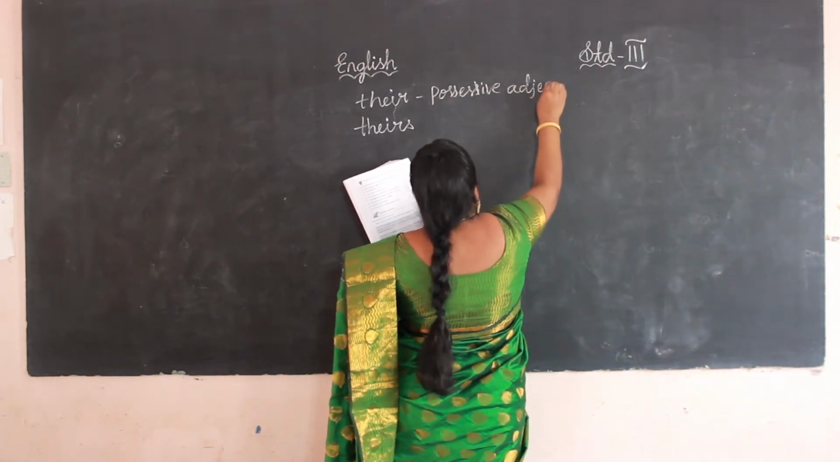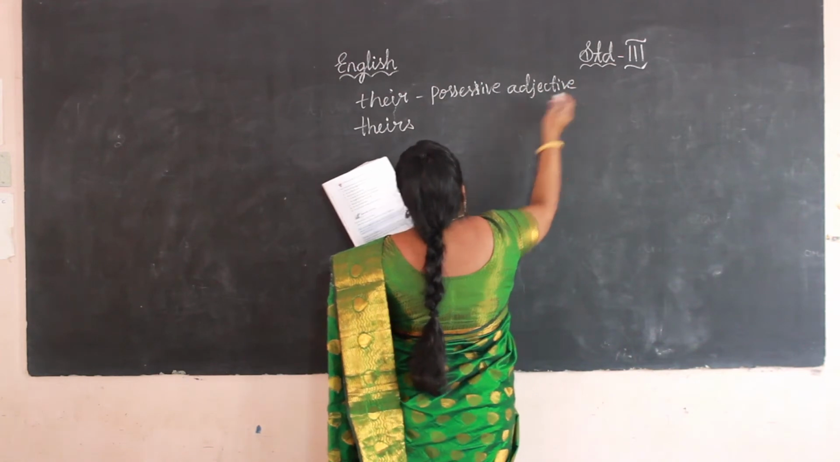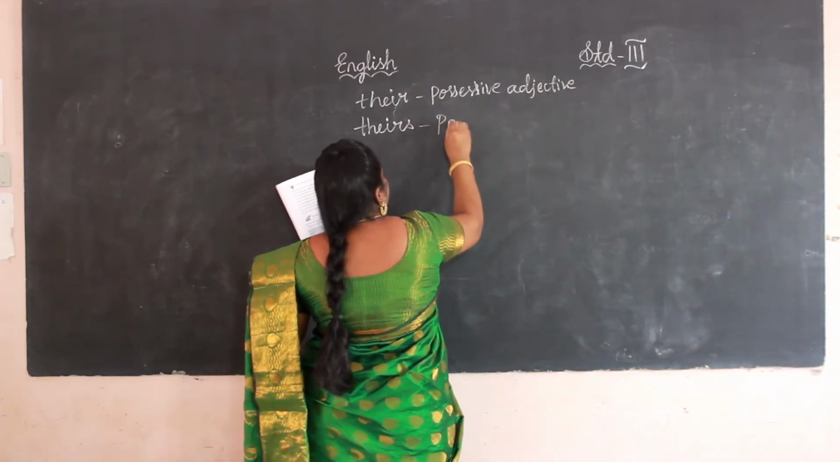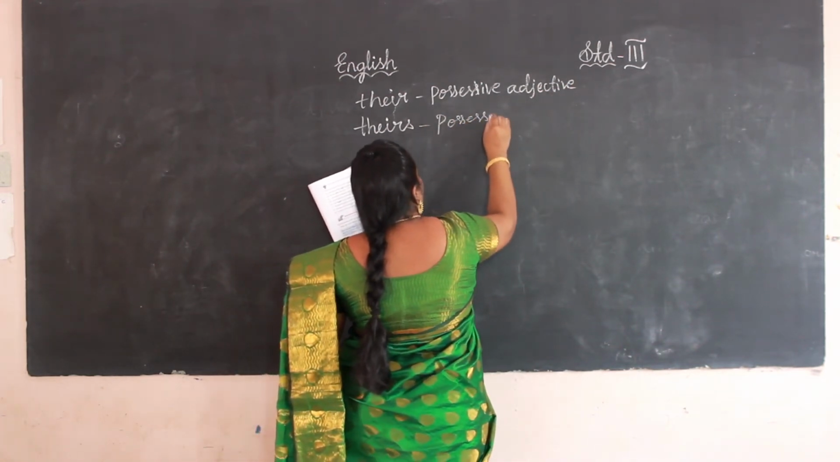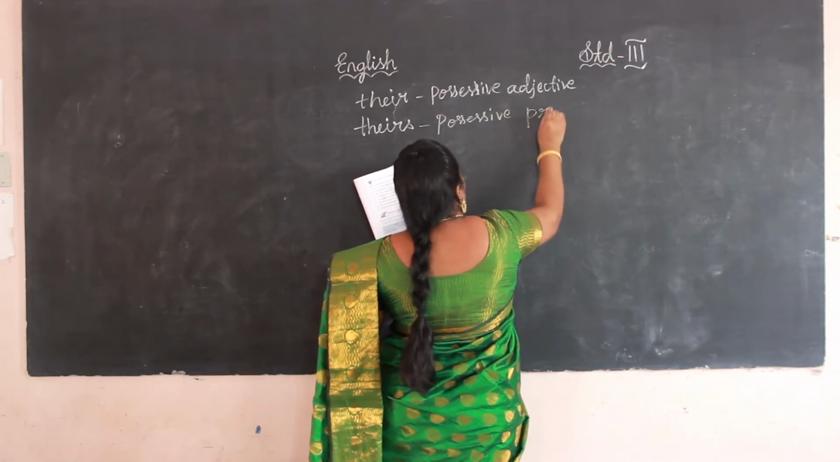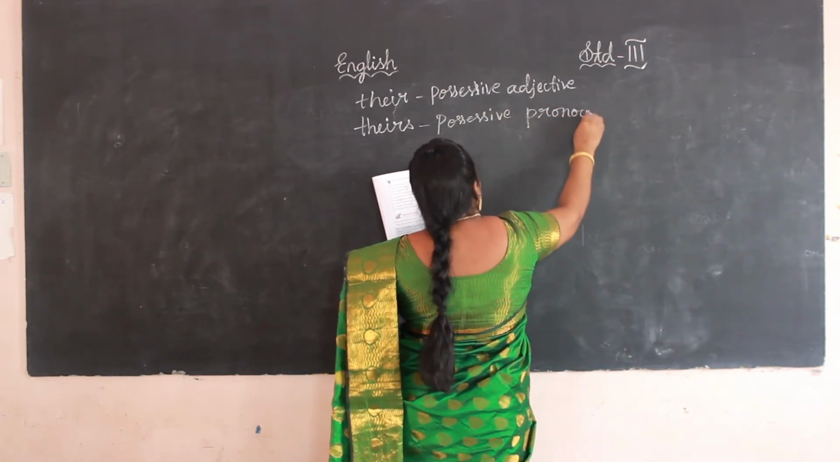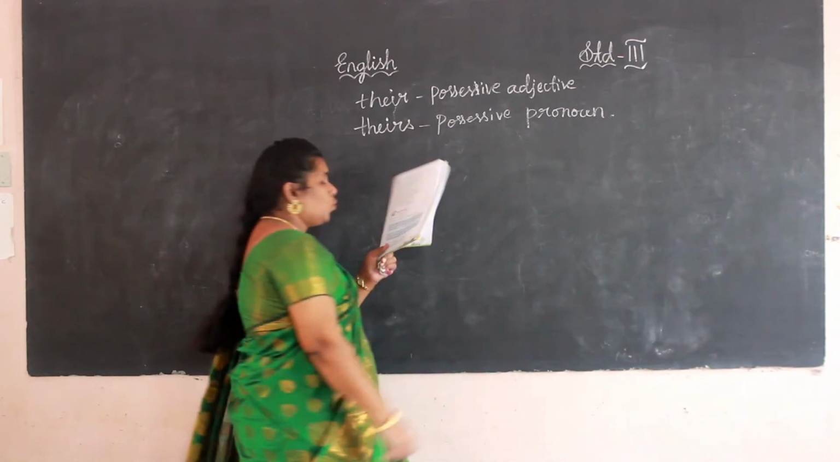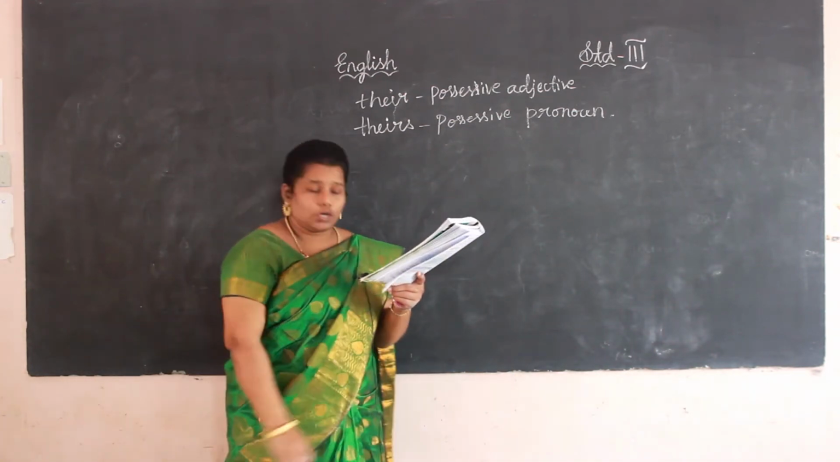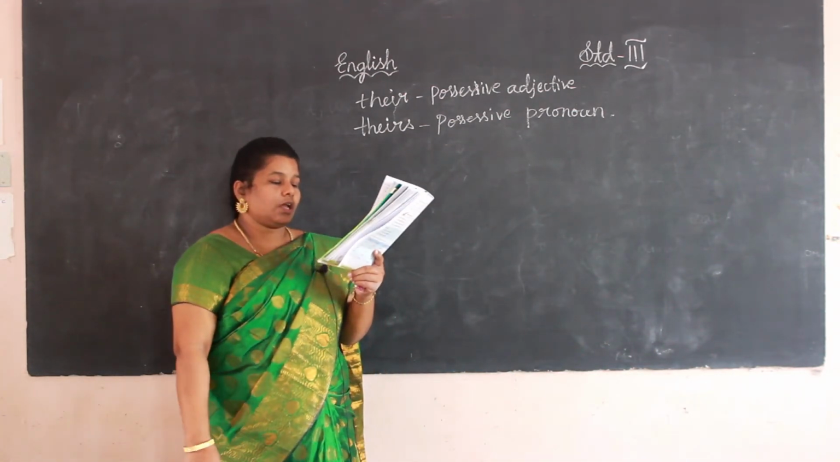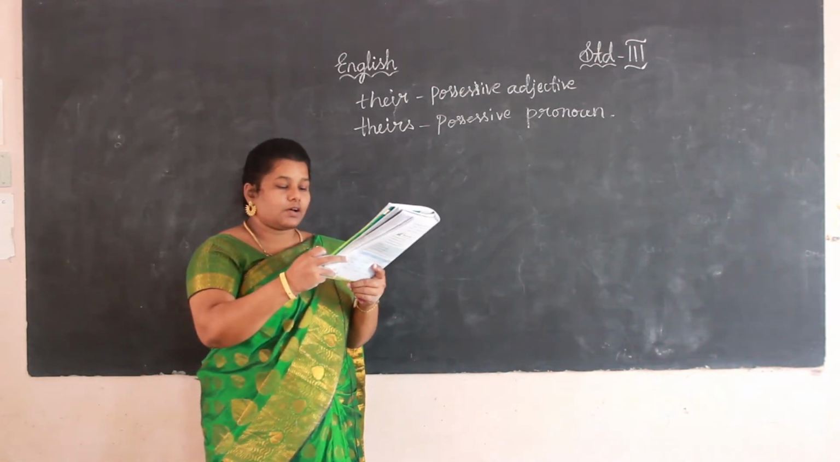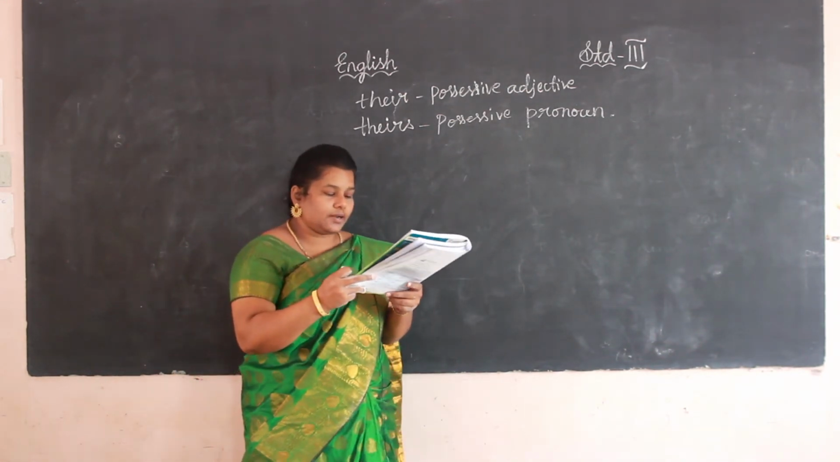Possessive adjective. Theirs means it is possessive pronoun. While it also shows ownership, a possessive pronoun can be used in the place of a noun to avoid repeating the noun in a sentence.